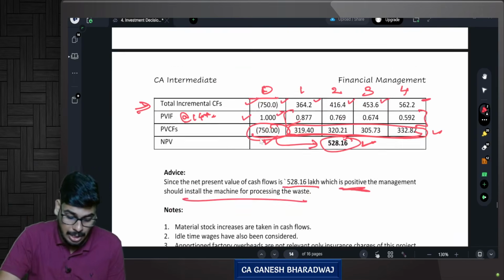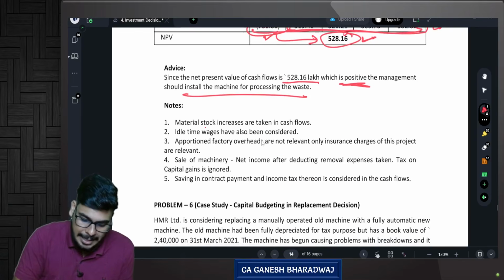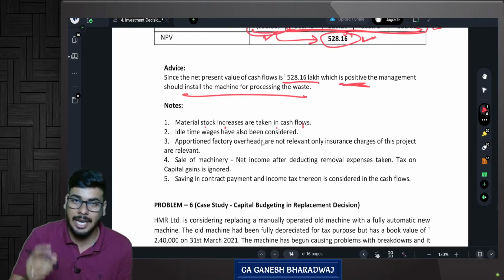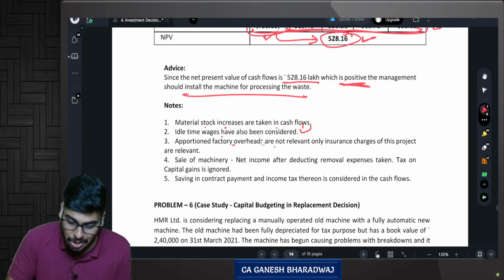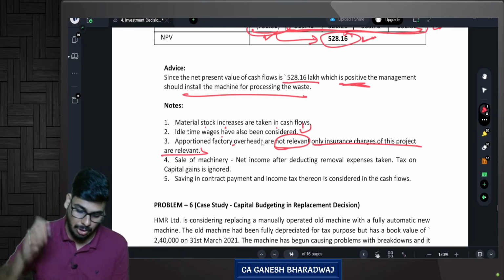Are you clear with this? Look at the notes that they have given. Material stock increases are taken in cash flow. This is what I explained. Idle time wages have also been considered. This is also explained. Apportioned factory overheads are not relevant and only the insurance charges of this project are relevant. This has also been explained.